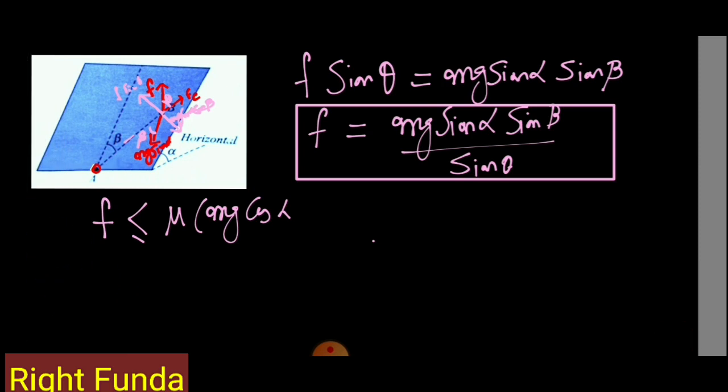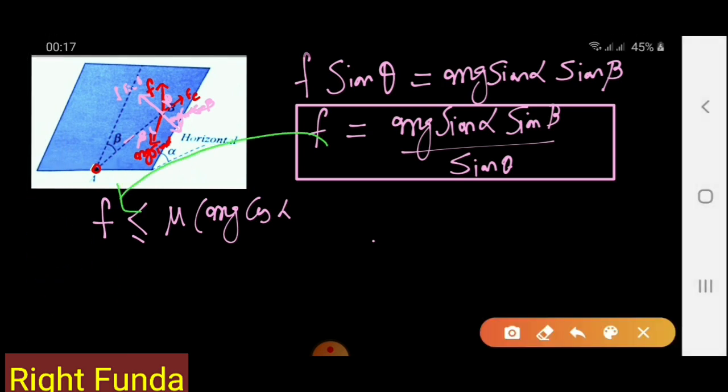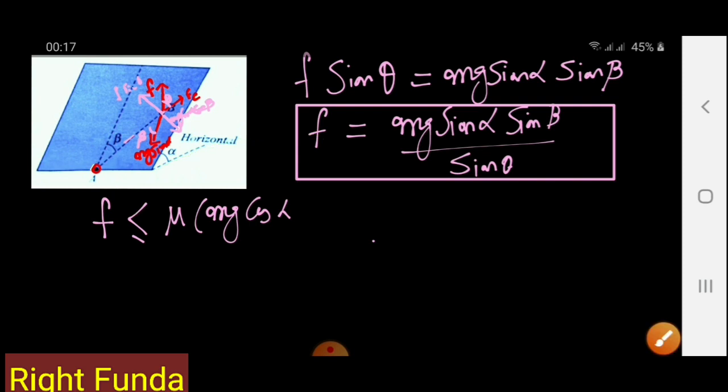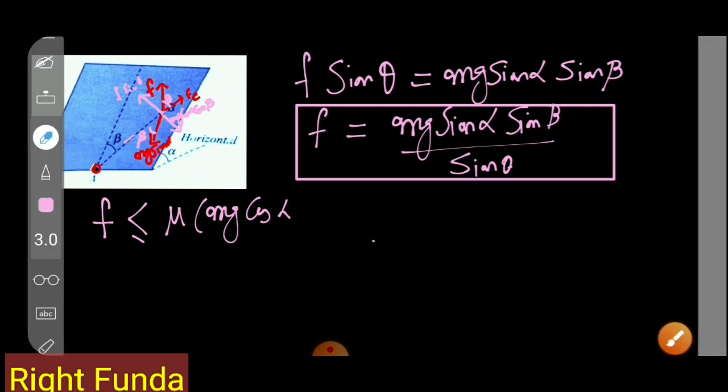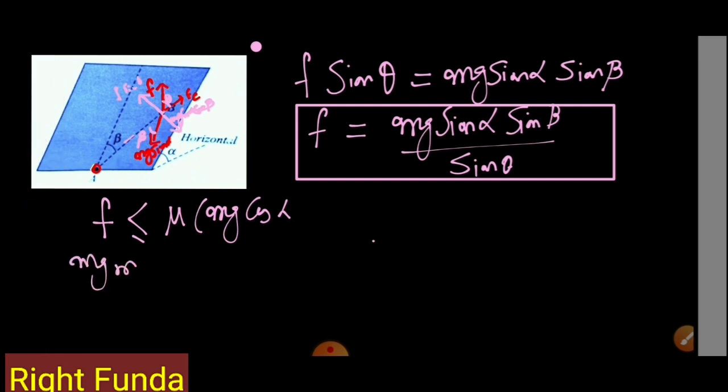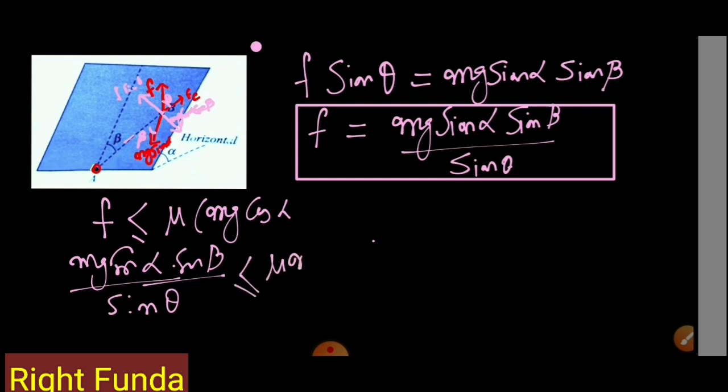After substituting this value of friction here, I write mg sine alpha sine beta by sine theta has to be less than or equal to mu mg cos alpha.